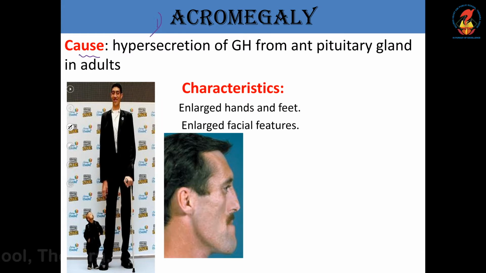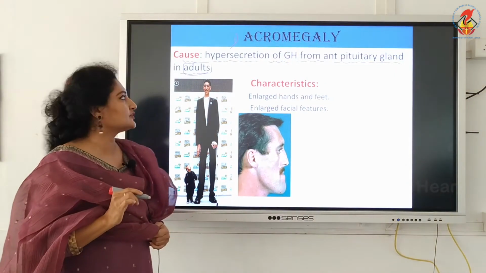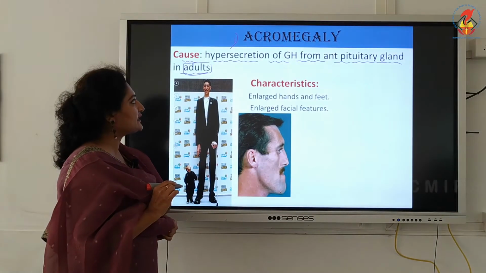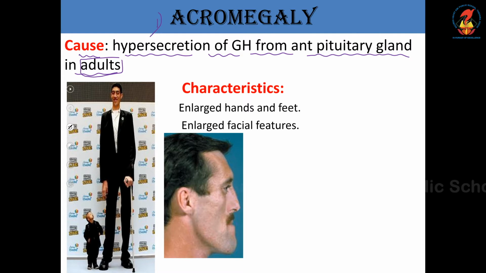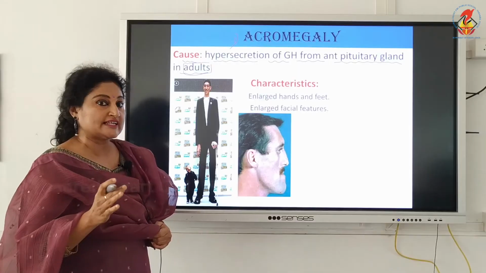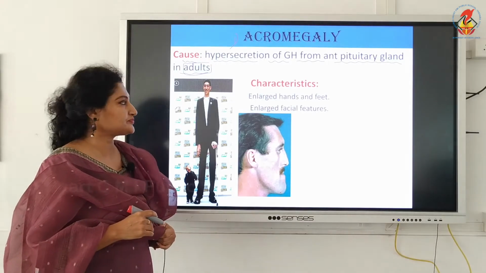Cause of acromegaly. It is caused due to the hypersecretion of growth hormones from the anterior pituitary gland in adulthood. This should be specified: which stage of life? In adulthood. So, what is acromegaly? It's a condition where there is hypersecretion of growth hormones from the anterior pituitary gland in adulthood. Somewhere it can even extend to middle age.